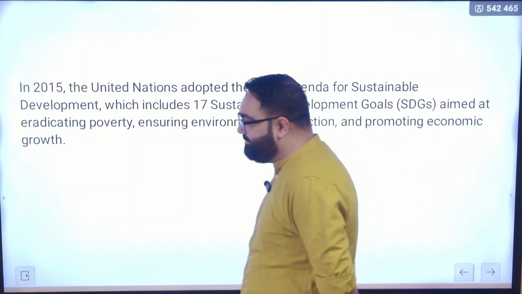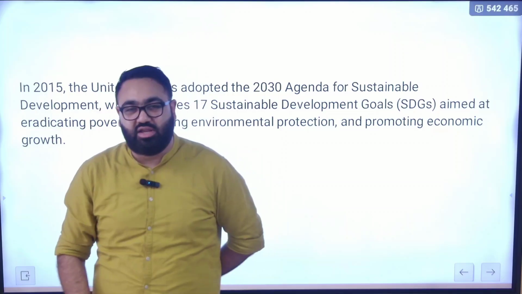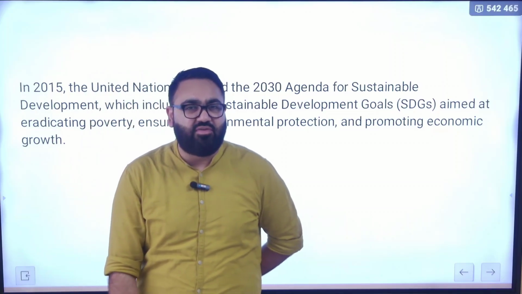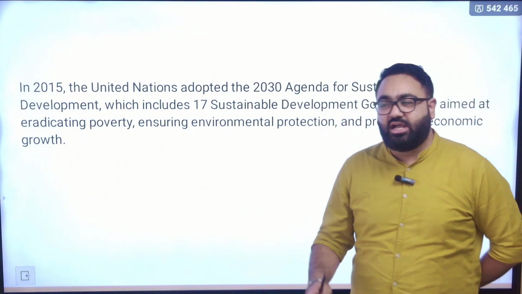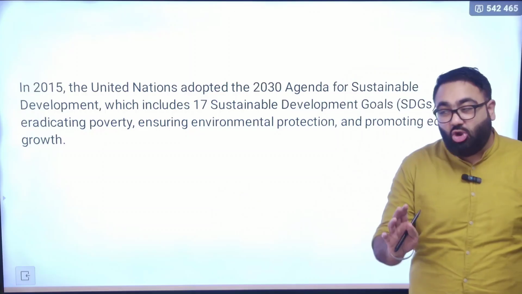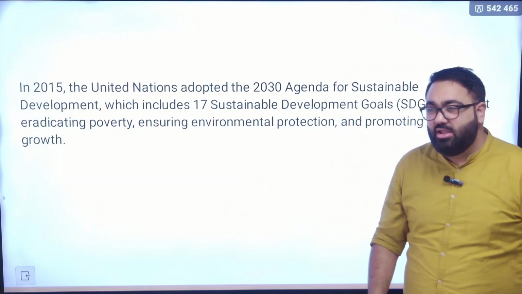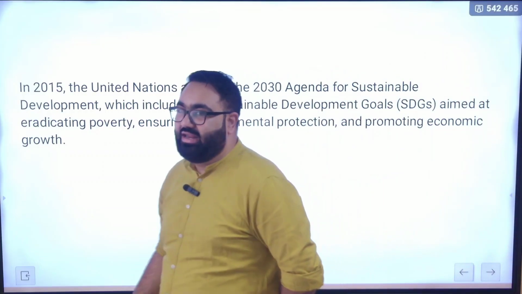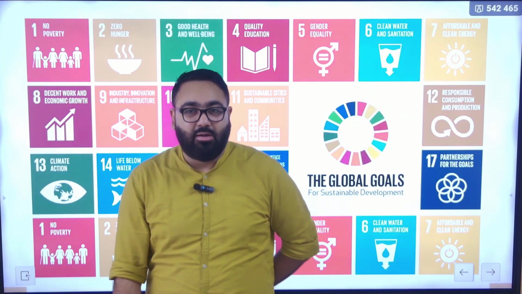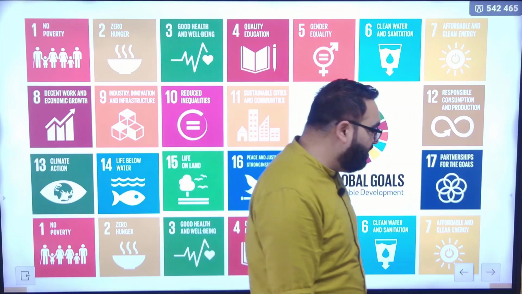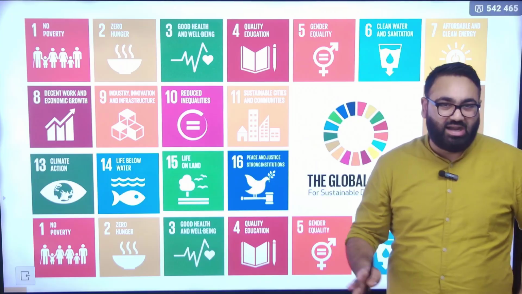The problem with this is, none of these initiatives or what the UN says is actually binding on the nations. So even if the government of India, let's say, does not achieve this goal, or not just the government of India, any government does not achieve this goal, there is not much that can be done by the government, by the UN, or by any other country. So while these are goals that are good on paper, whether the countries would be able to achieve those, or is there any action against those who don't achieve? No, nothing like that. Let's look at them one by one.